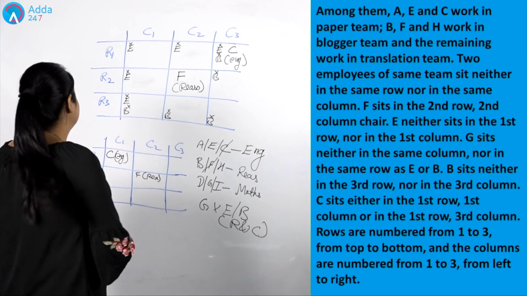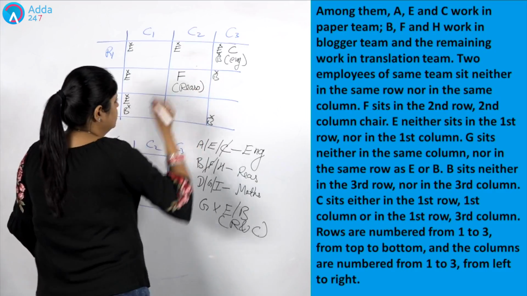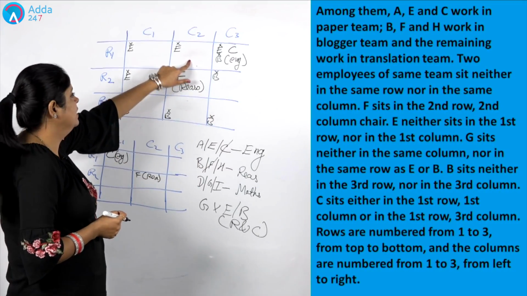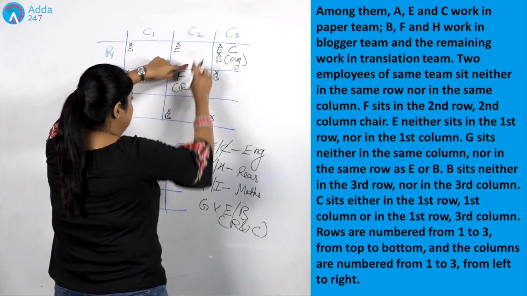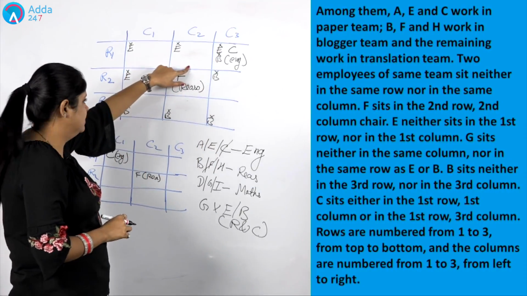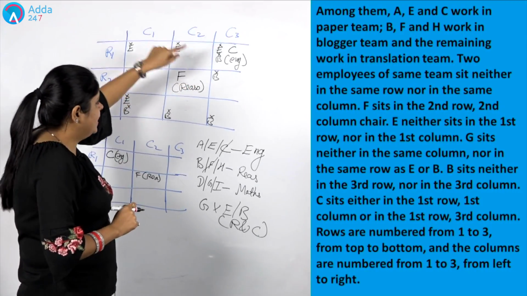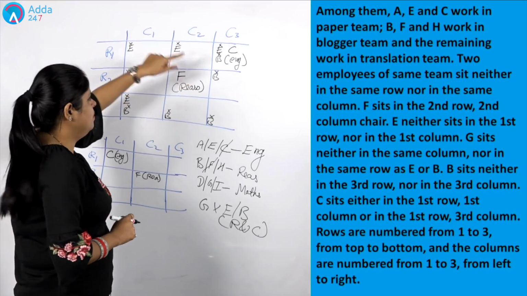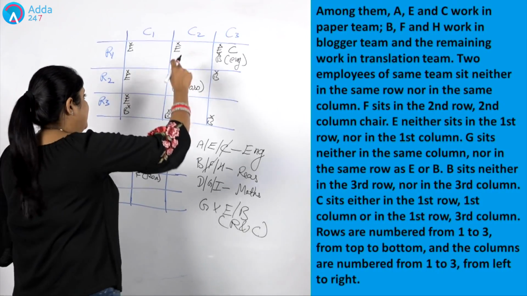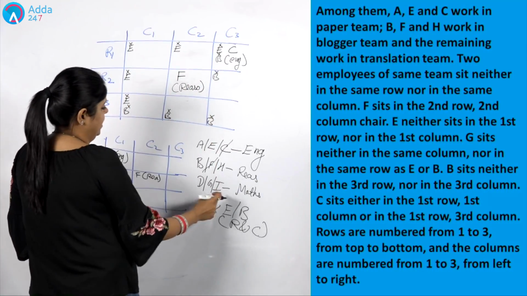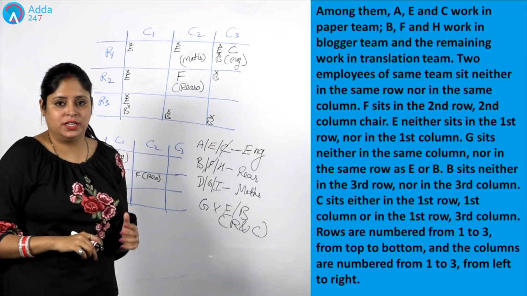So let's combine them. Okay, one thing is very clear at that time. If I am considering this position, can I write reasoning here in this block? No. If I write reasoning here, then the reasoning will come in the same column. I can't write reasoning here. Okay, cancelled out. Now I am left with two subjects: one is English, another one is maths. Can I write English here? No. If I write English here, then English and English are coming in the same row. I can't write English, I can't write reasoning, so I am left with only one subject, and that is maths. So here the subject is maths.